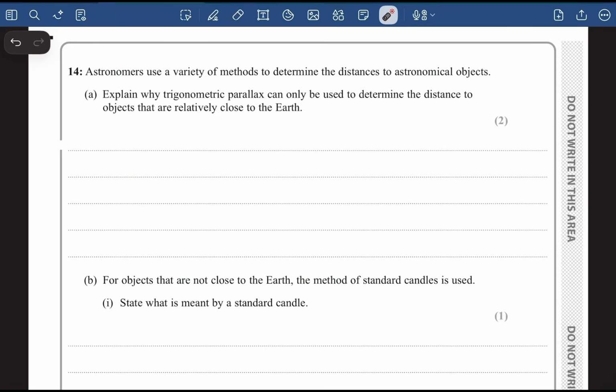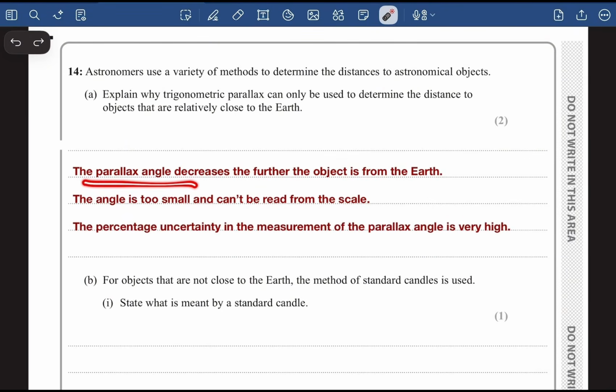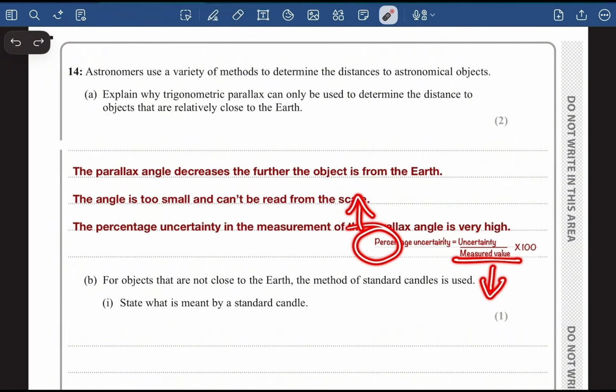Okay, so here our answer is going to be that the parallax angle decreases the further the object is from the Earth, and the angle is too small to be read from the scale. And another thing, the percentage uncertainty is going to be very high, because we know percentage uncertainty is equal to uncertainty divided by average measured value into 100%. The measuring device is going to be the same, so the uncertainty is going to be the same. But as the measured value is very low, the percentage uncertainty is going to be very high.